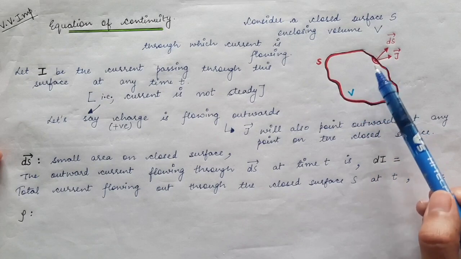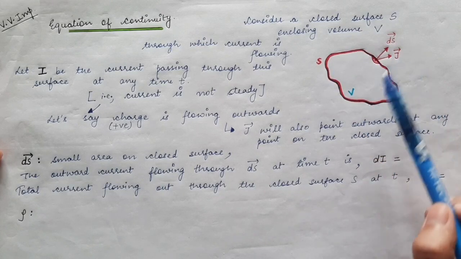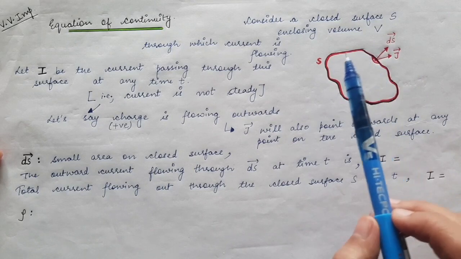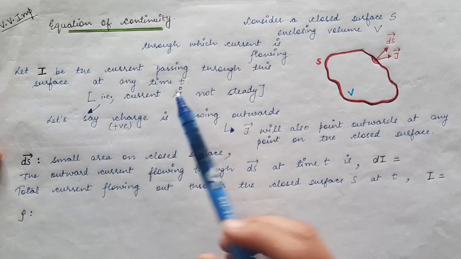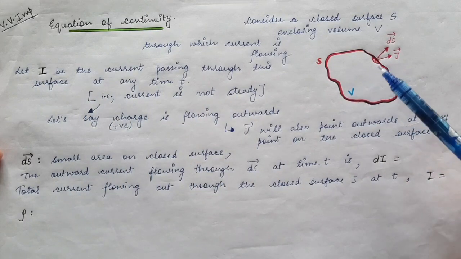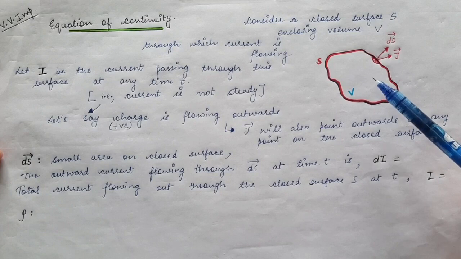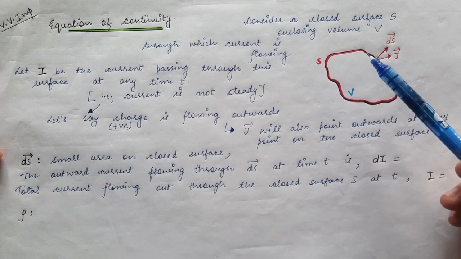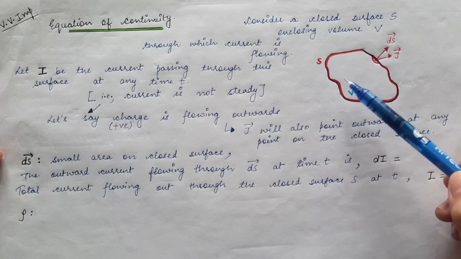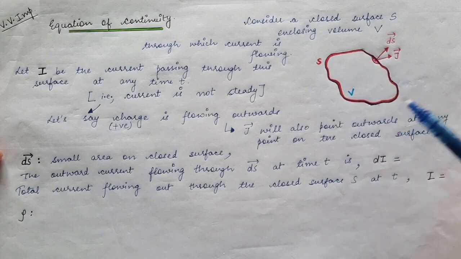The total charge in the volume decreases with time, and slowly the charges move outward and cross the surface, and thus give us current I flowing through the surface at any time t. As the total number of charges in this volume decreases with time, the current will decrease with time through this surface S, because current is nothing but the amount of charge flowing in unit time. If the charges flowing decrease with time, the current flowing through this surface also decreases.